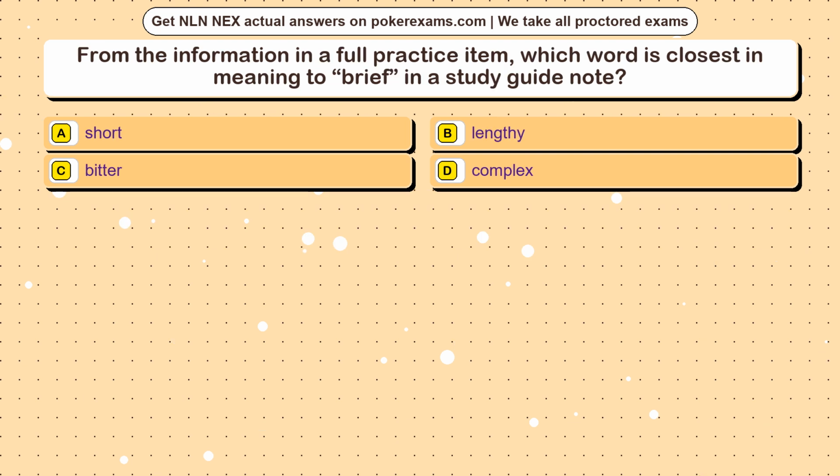Question 22. From the information in a full practice item, which word is closest in meaning to brief in a study guide note? Option A, short. Option B, lengthy. Option C, bitter. Option D, complex.